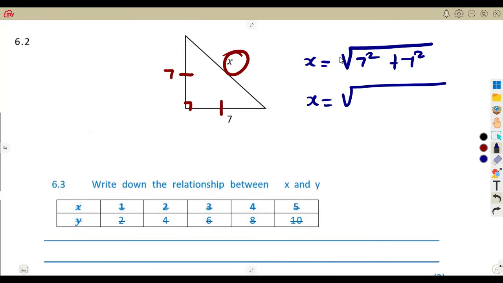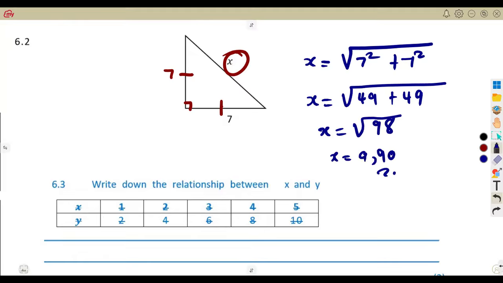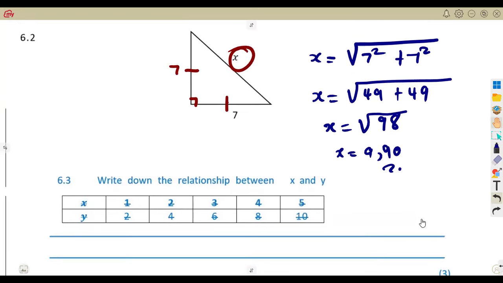The square root of what? 7 squared, which is 49. Also 7 squared, which is 49. So you simply have 49 plus 49, which is 98. You can use your calculator to determine the square root of 98, which is 9,90 to 2 decimal places. Or you can just leave it as the square root of 98. That is our x.